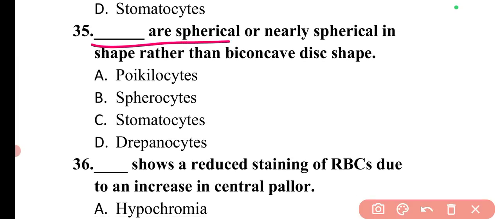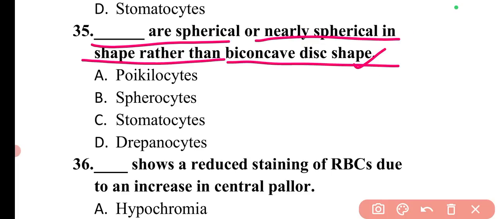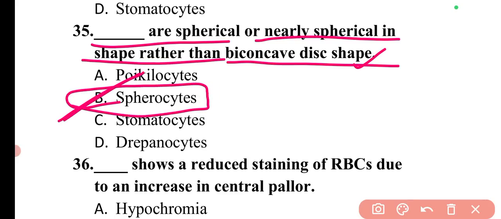Next question is: dash are spherical or nearly spherical in shape rather than biconcave disc shape. So these are the spherocytes. So option B is correct.